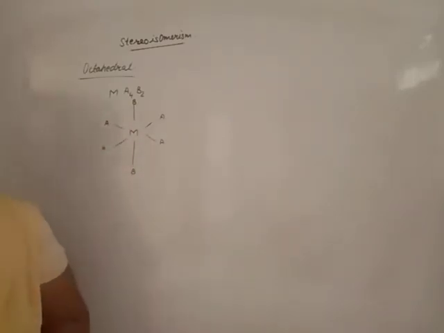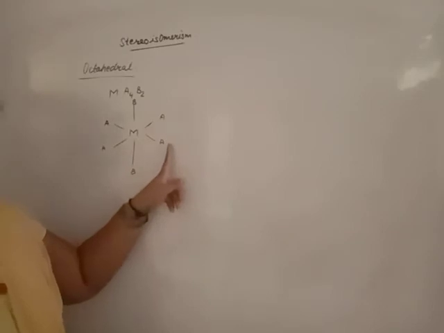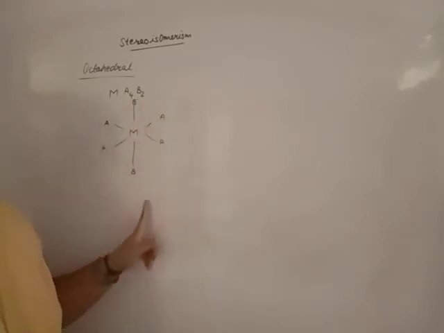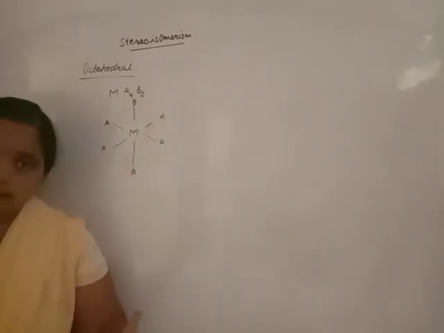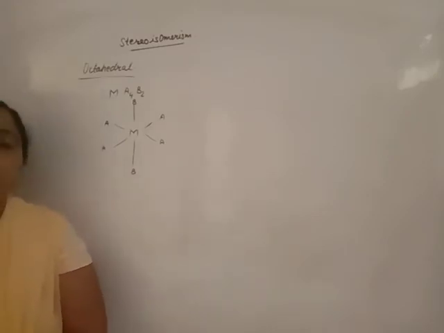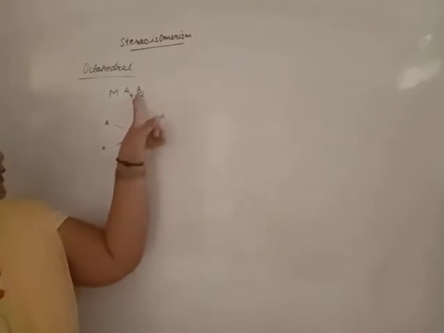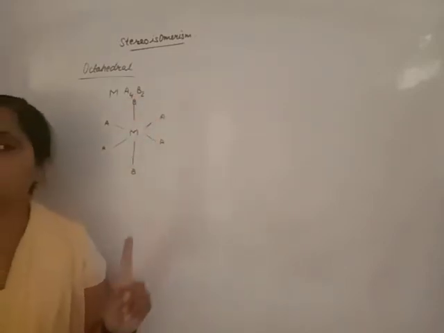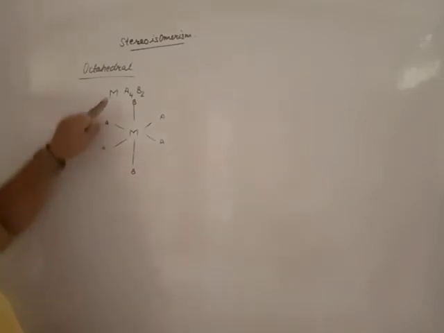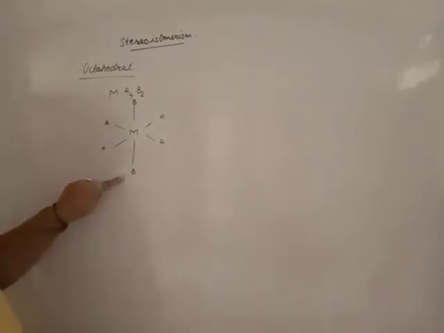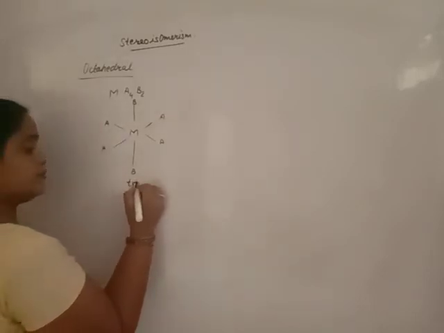Cis or trans? According to A, it is cis. According to B, it is trans. In that case, in octahedral geometry, you will identify the geometrical isomers only on the basis of the lesser number of ligands, which are B. If B has the maximum distance, 180 degrees, it is the trans isomer.